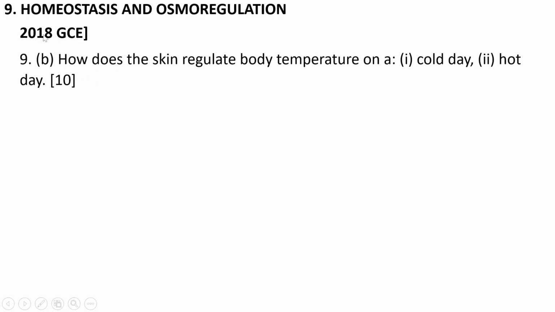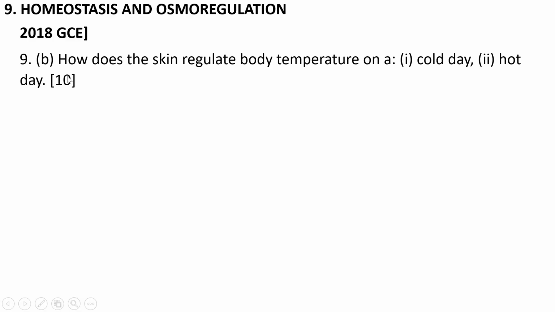The next part is on topic 9, homeostasis and osmoregulation. So again, here there was a question in 2018 GCE, which was 9B, which was like, how does the skin regulate body temperature on a Roman numeral 1 cold day, Roman numeral 2 hot day?